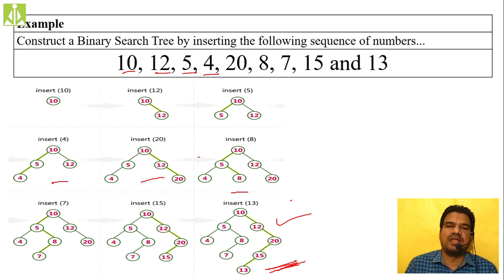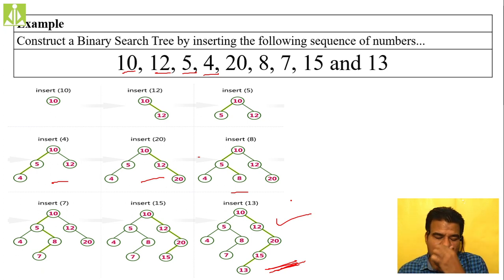If it is lesser, move in the left direction. And how long do you have to move before inserting that node? Till you reach the leaf node. And how can we know that the leaf node is reached? Whenever you move to the left of a particular node and find it null, it means you reached the leaf node. And whenever you get a node to the right as null, that also means you reached the leaf node. Likewise you can remember.